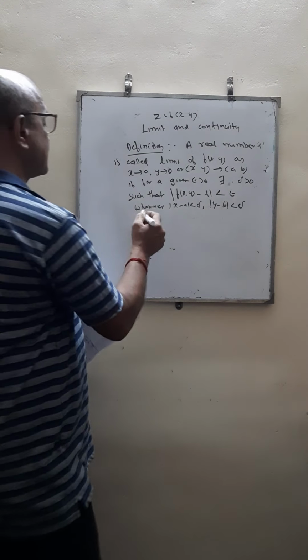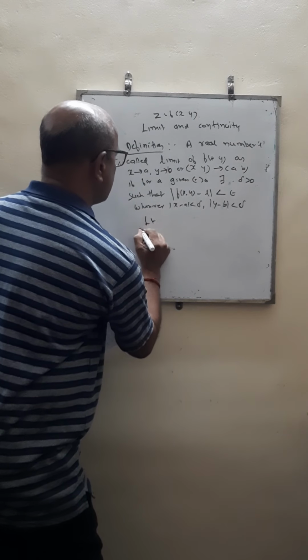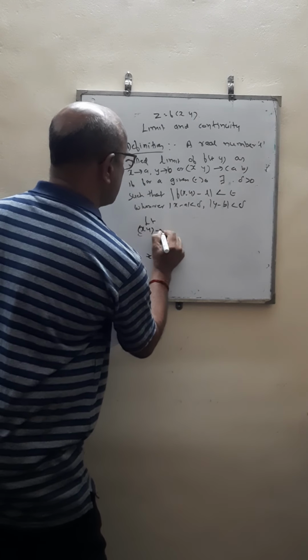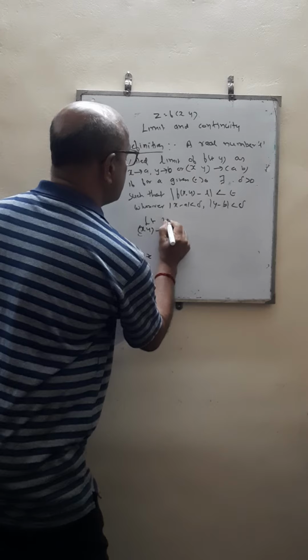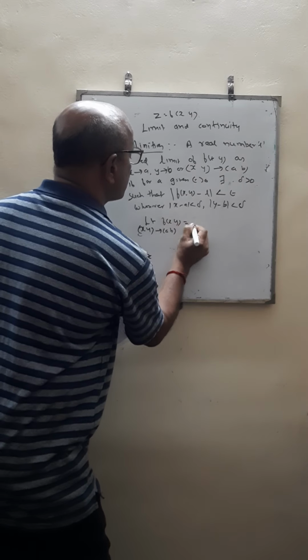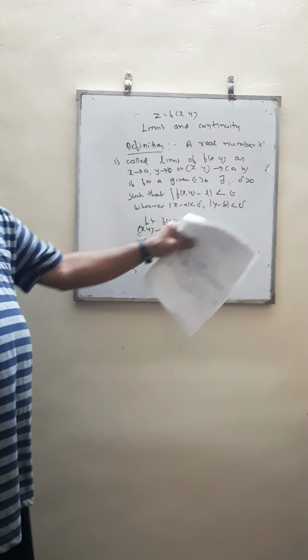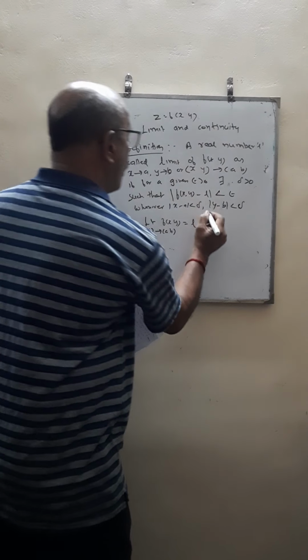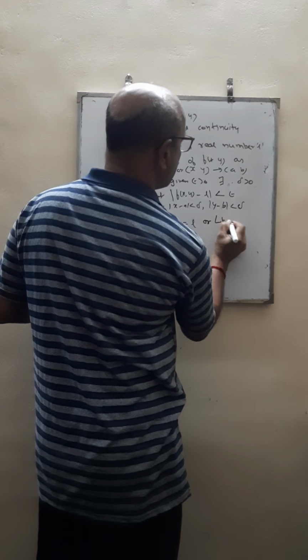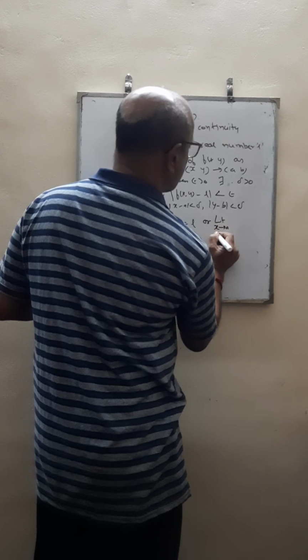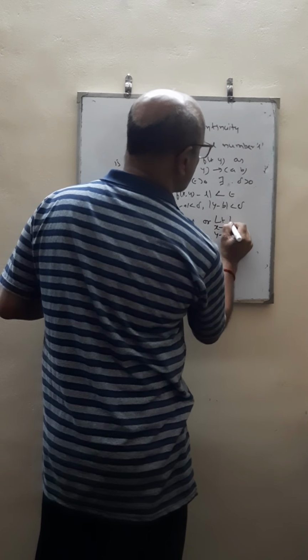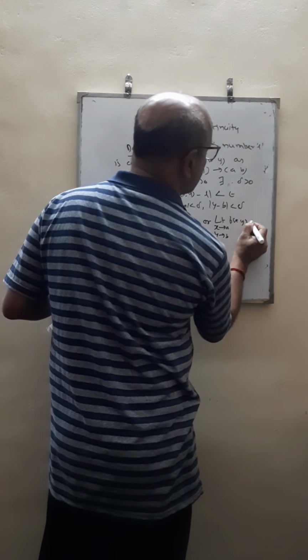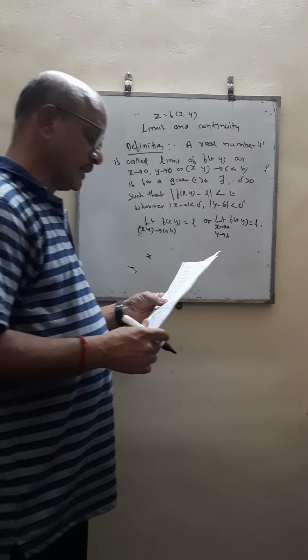And we may write this as limit (x, y) goes to (a, b) of f of x, y is equal to L. Note that L must be finite. This may also be written as limit x goes to a, y goes to b, of f of x, y is equal to L.